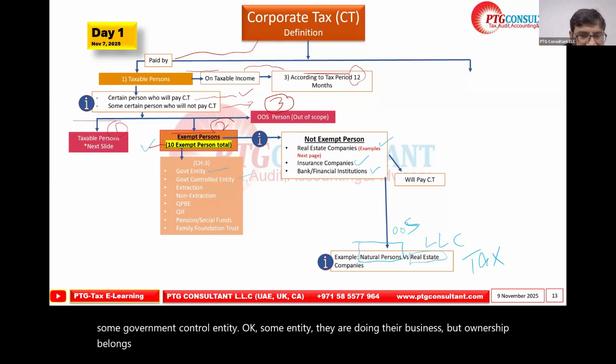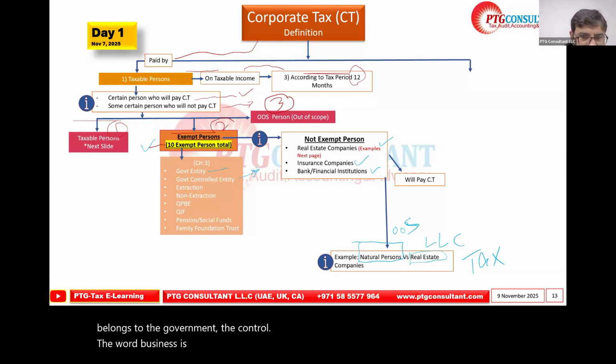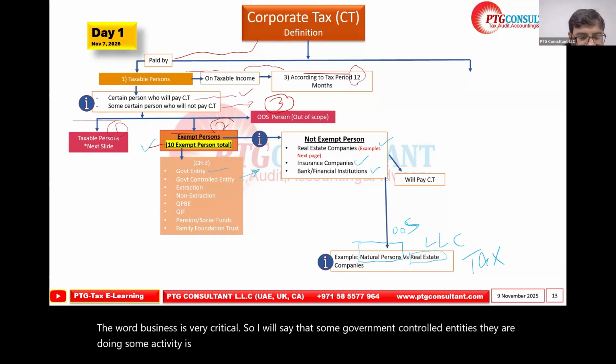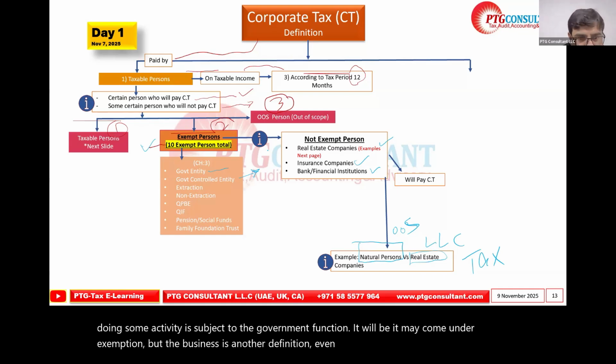The word business is very critical. Some government controlled entities doing some activity subject to the government function may come under exemption. But business is another definition. Even if the government is doing business, it is subject to taxation.